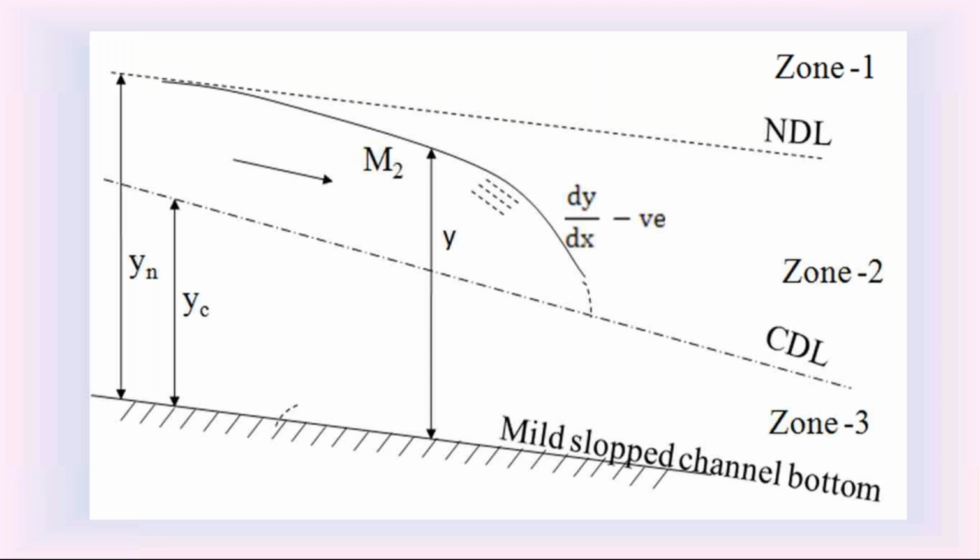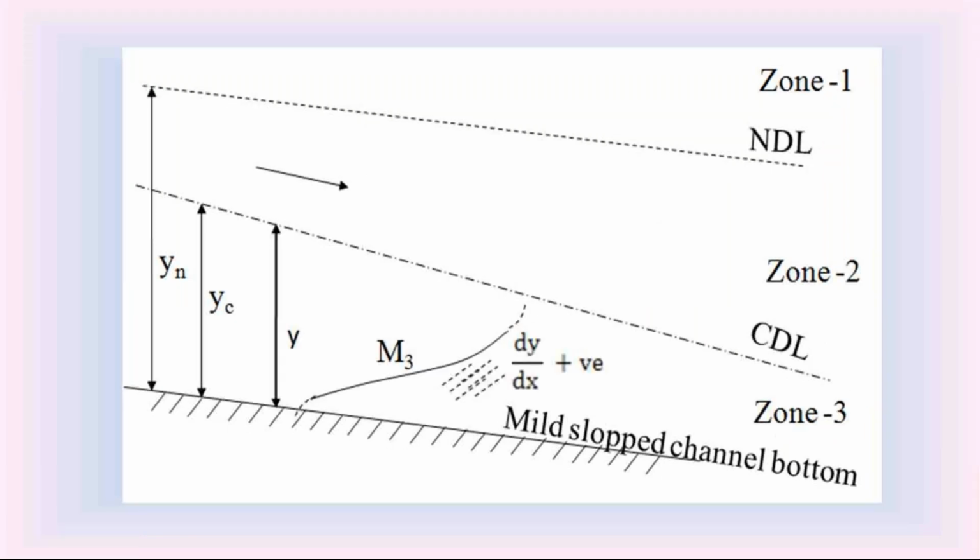Then the third one is the M3 water surface profile in the mild slope channel. That M3 water surface profile is in zone 3. We know that in zone 3, the slope dy by dx is positive. So the M3 water surface profile has a positive slope, so it is a rising water surface profile. From upstream to downstream, the M3 water surface profile is a rising water surface profile.